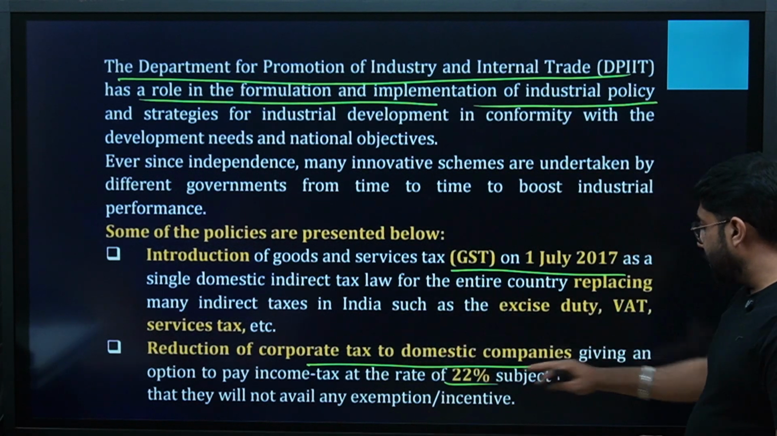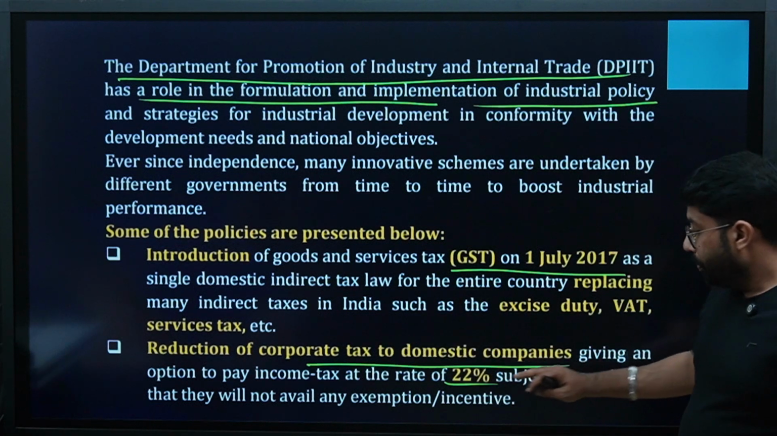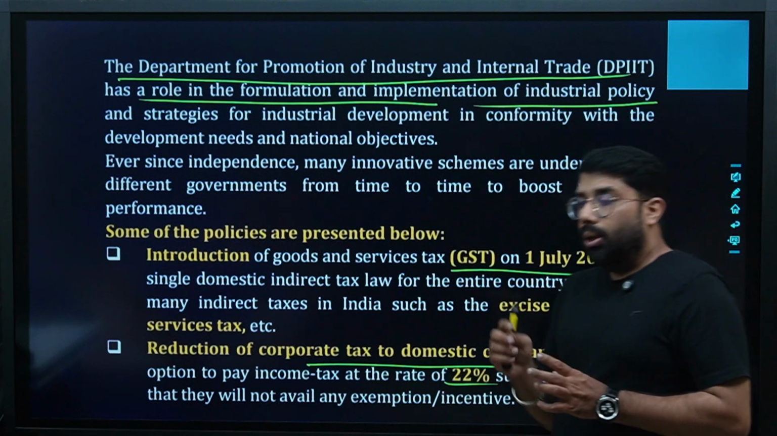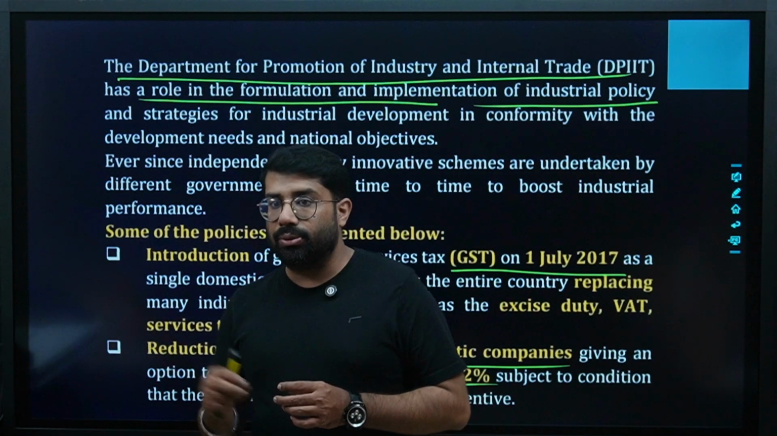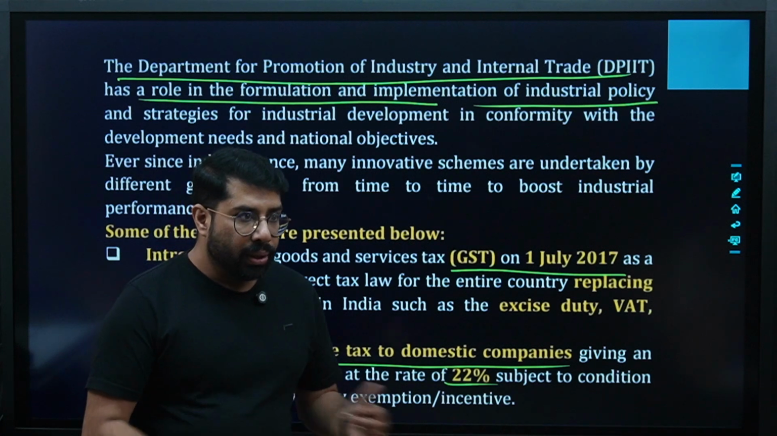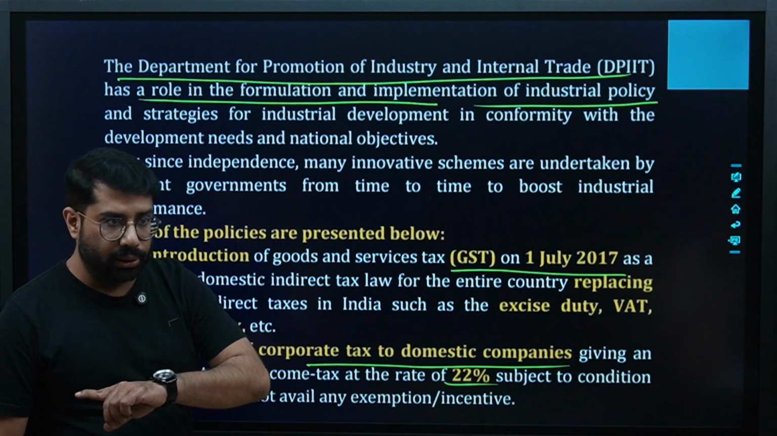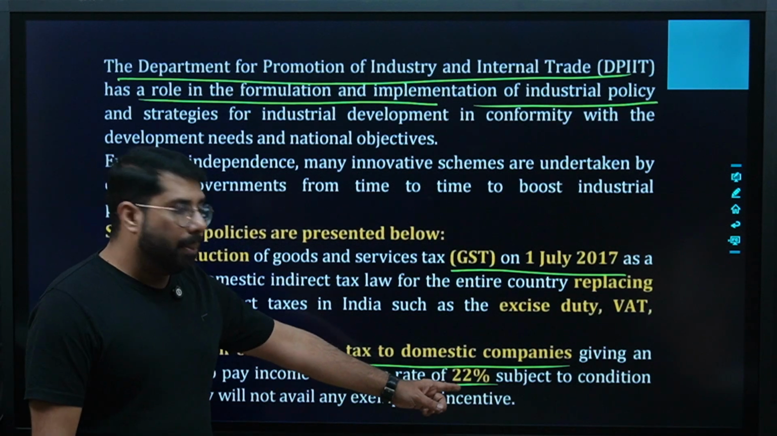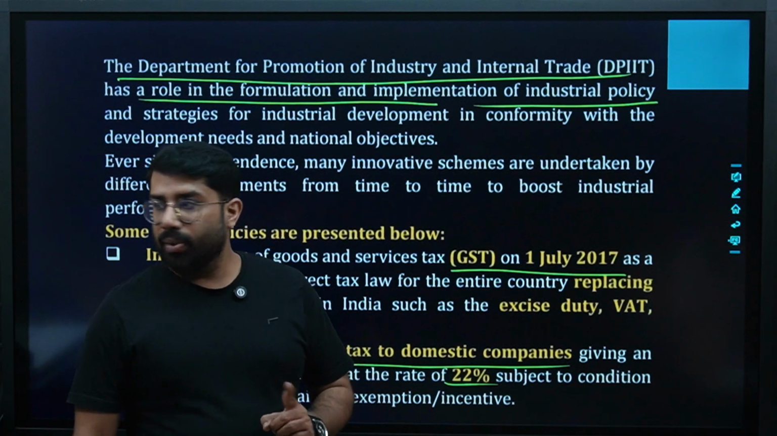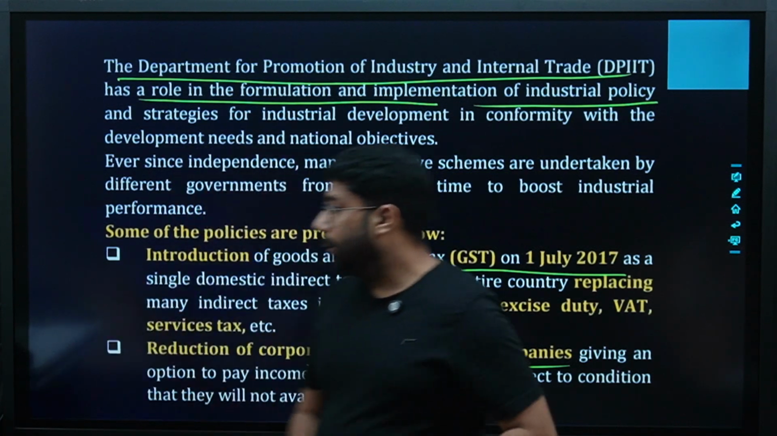Reduction of corporate tax to domestic companies, giving an option to pay income tax at a rate of 22%, subject to the condition that they will not avail any exemption or incentive. It means on one hand we are charging more taxes from foreign companies in India, and domestic companies we are giving leverage that you can pay only 22% tax. This rate is higher for foreign companies. Are you clear? But this rate will apply only in one condition, that they will not claim any other exemption. It means two offers cannot be clubbed together. As simple as that. Are we clear?